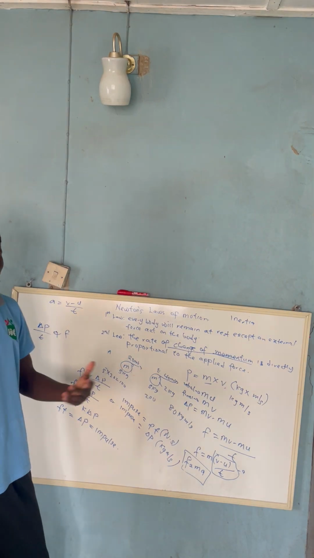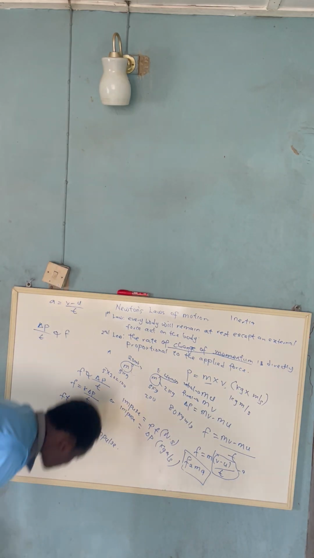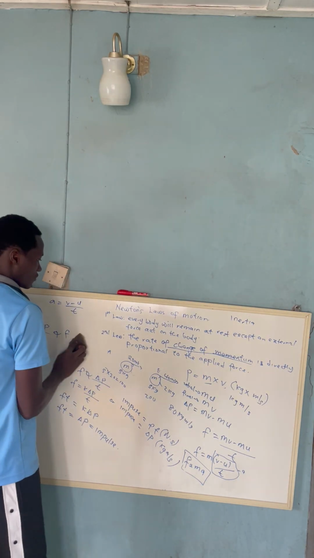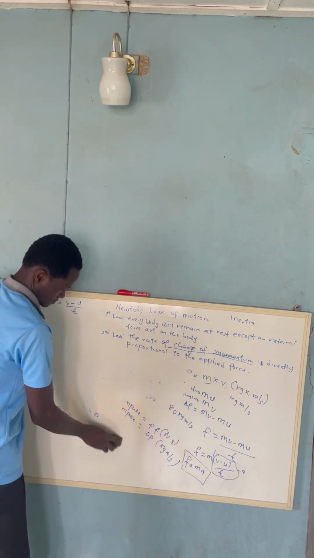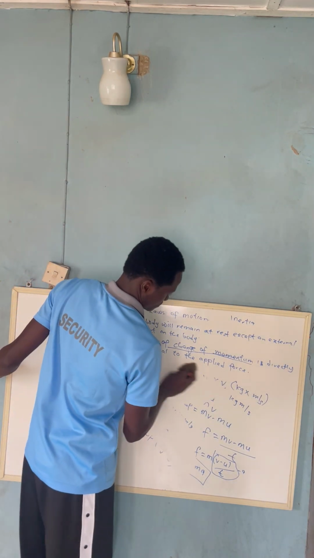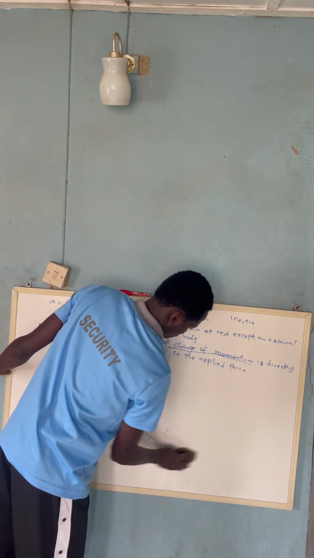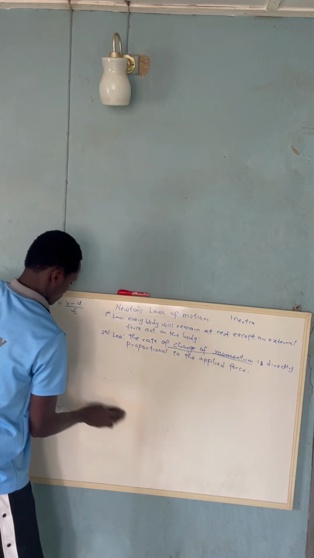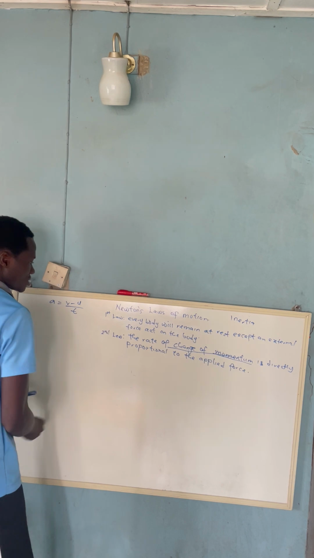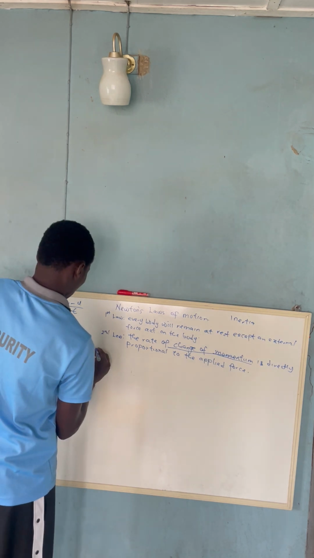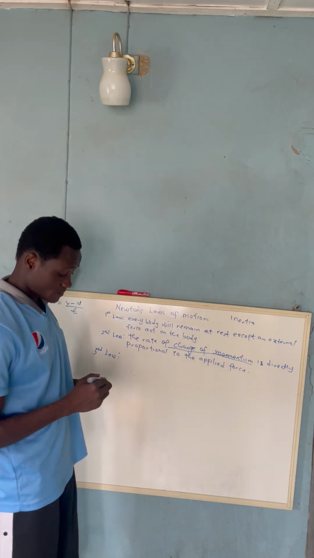Let's talk about Newton's third law of motion. So what does the third law of motion state? The third law of motion is actually something that is universal.